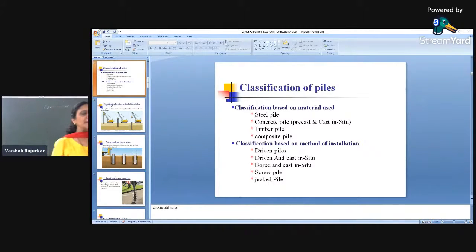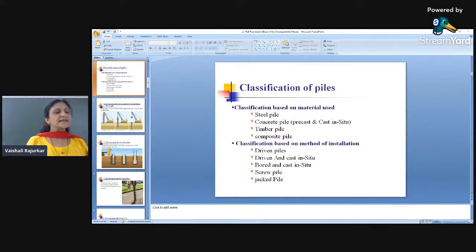What is the difference between the nail and the screw? A nail has a plain surface, whereas a screw has threads on its surface. Same is the case here. The threads are made into the pile, and it is just penetrated into the soil with the help of the threads which are made over the pile.